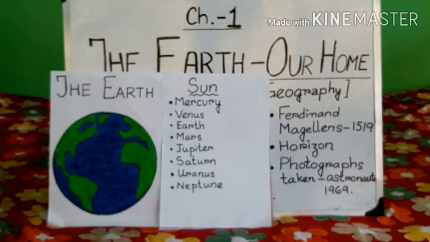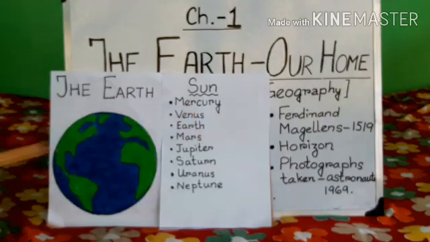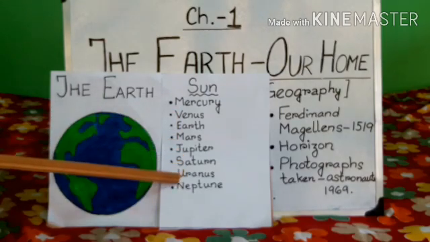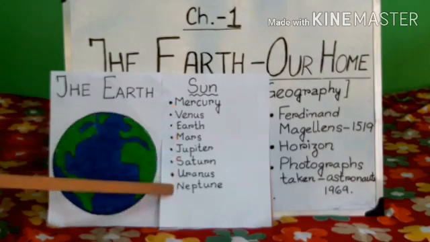They are 8 in number and the earth is one of them. I have already shown you there are 8 in number and the earth is one of them. In this context, let me tell you that earlier we had 9 planets. Here there are 8. 1, 2, 3, 4, 5, 6, 7, 8. Earlier there was one more planet. It was known as Pluto. Yes, it was the 9th planet. But now it is no longer considered a planet. It is now considered a dwarf planet. So right now we have only 8 planets.